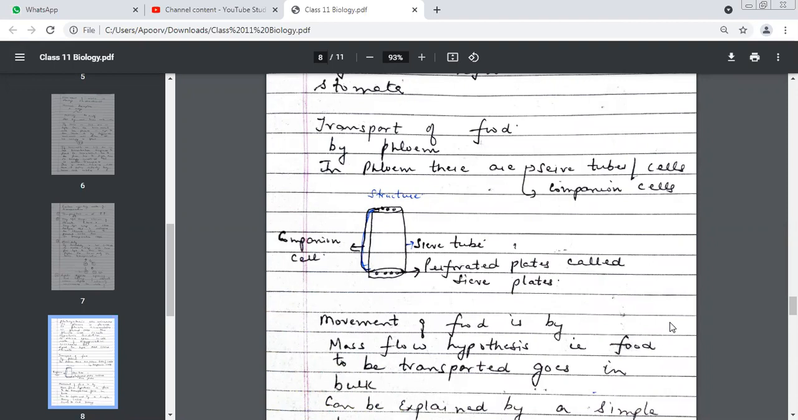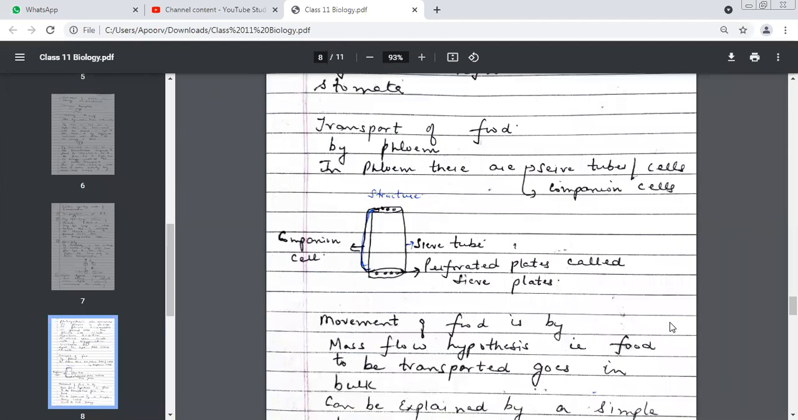So there's a cell attached to the sieve tube. What is this cell called? Companion cells. Now you know the structure of phloem, so you'll be very easily able to understand how food moves. The movement of food takes place by a hypothesis known as the mass flow hypothesis. What is the name of the hypothesis? Mass flow hypothesis.